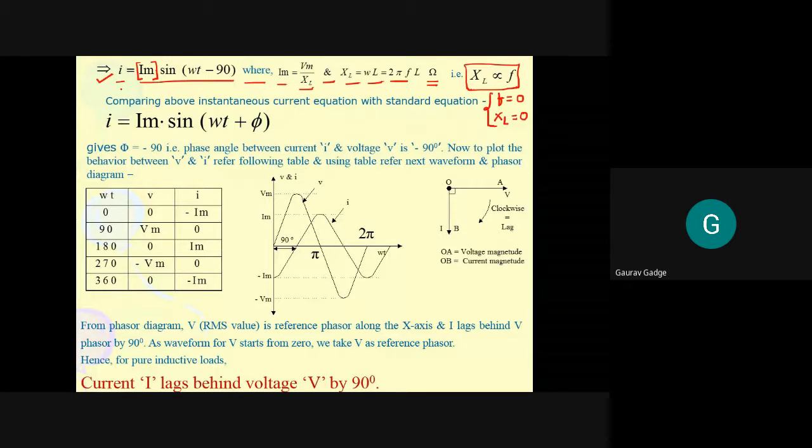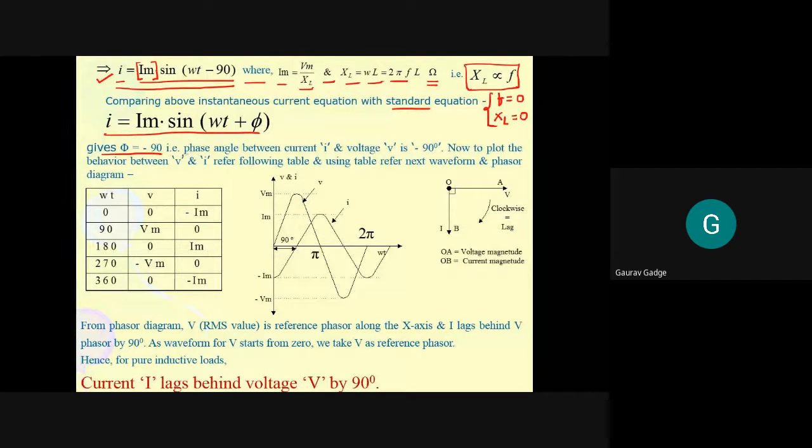Okay. Now, comparing the above instantaneous current equation. कौन सा instantaneous current equation है आपके पास? I is equal to Im sin omega t minus 90. If you compare that with the standard equation, I is equal to Im sin omega t plus phi. Can you compare these two equations? What you can write is phi is equal to minus 90.